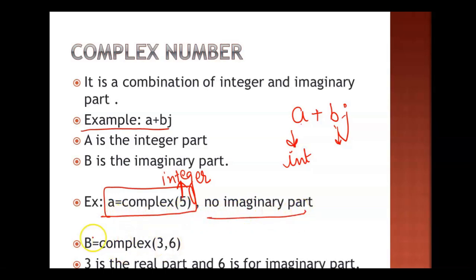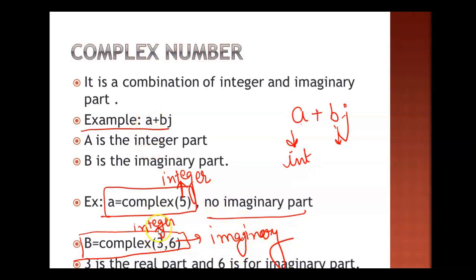Now the second example, you see in this second example it is 3,6. So the first part will be considered as the real part in that case, and the second will be considered as the imaginary part. So when you check the value of a, this a is 3 and b is 6. So a is the real part and b is the imaginary part. I hope you are clear with all the three types of numbers. The first one we did was the integer, the second one the floating one, and the third one the complex number.